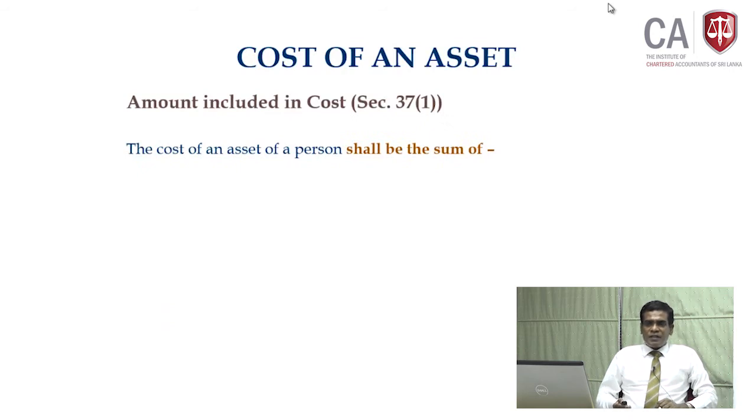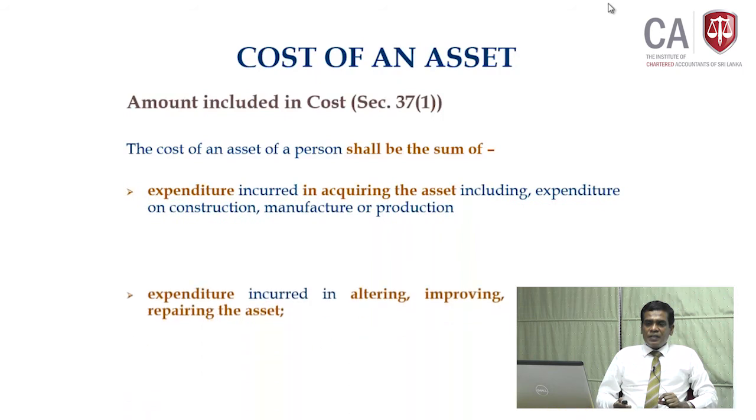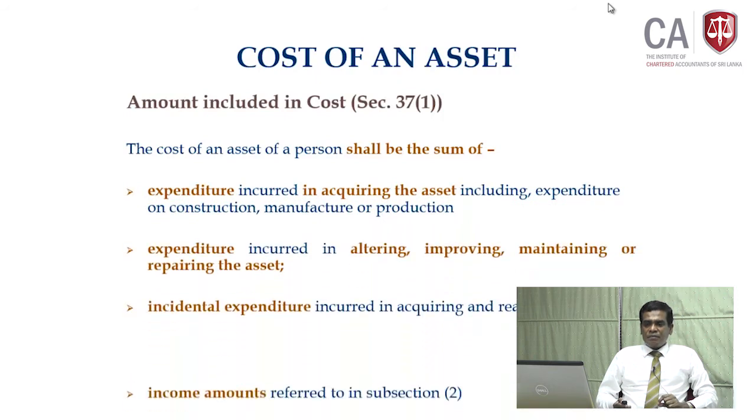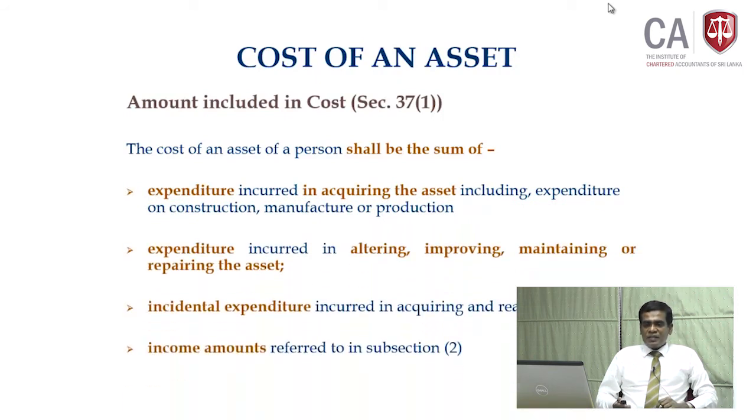According to subsection 1, the cost of an asset should be the sum of, that means the total of, three or four items. First, expenditure incurred in acquiring the asset, including expenditure on construction, manufacture or production.